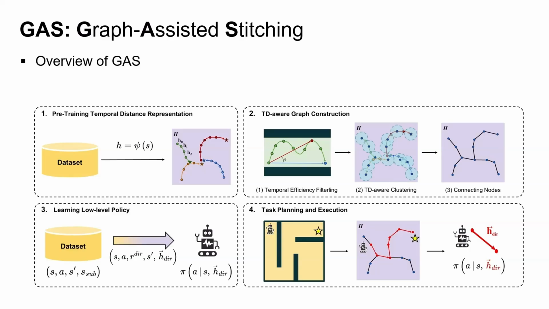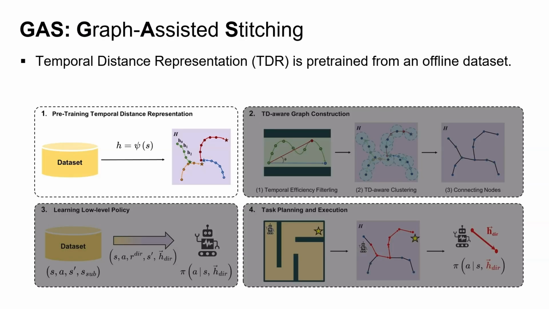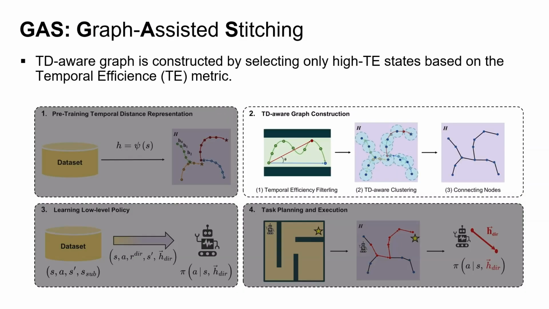GAS consists of four main stages. First, the TDR network is pre-trained from the offline dataset. This representation is then leveraged across all subsequent stages, including graph construction, low-level policy training, and task execution. Second, we compute the TE metric to filter out low-quality states and use only high TE states to construct the graph.